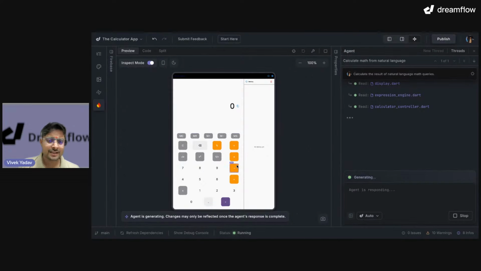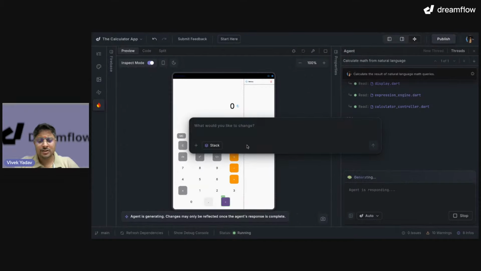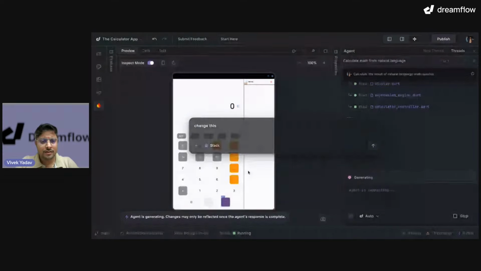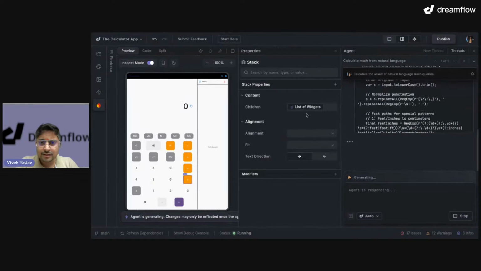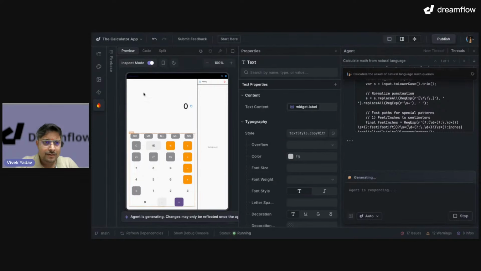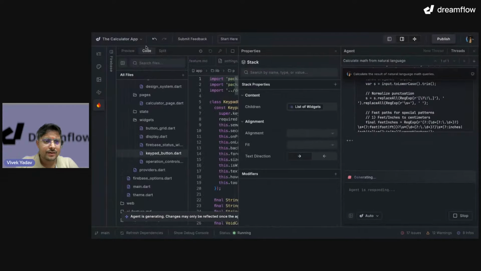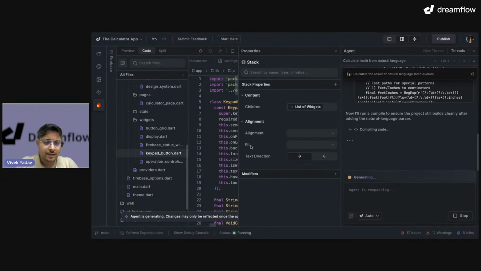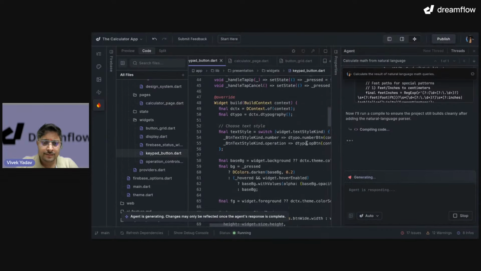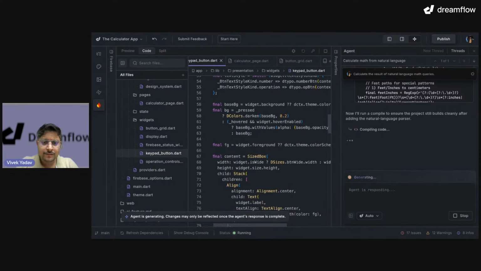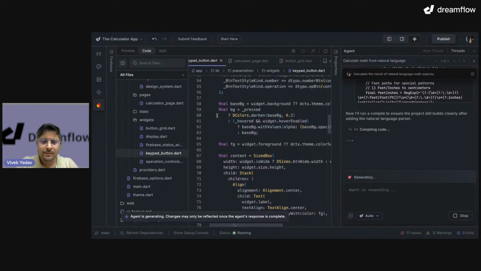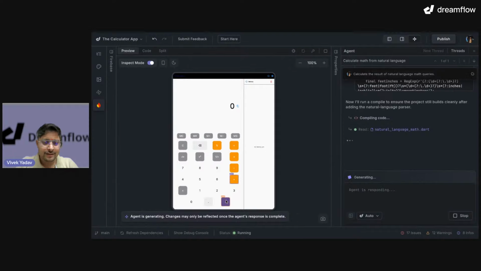Okay, but yeah, this is the way you can go ahead and do it. Just one thing, even change this color, but before that, let's check the color over here. Yes, we can go in the code, say keypad button. Okay, let's go to preview.